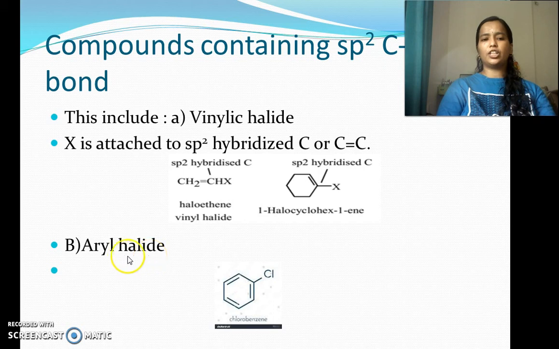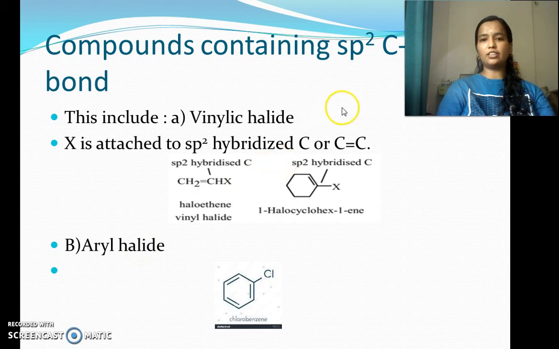Another classification is aryl halide. From the name itself you will get aryl. Aryl means some arene is attached. Here the halogen atom, this is chlorine, is directly bonded to an arene, that is benzene. If a halogen atom is directly bonded to a benzene ring, then it is known as aryl halide.